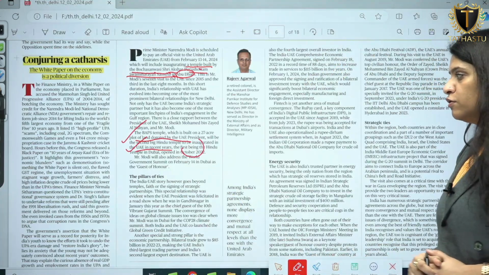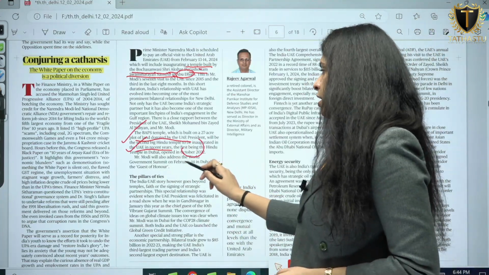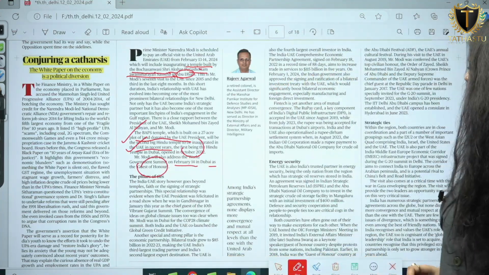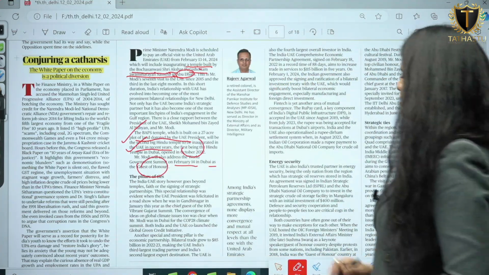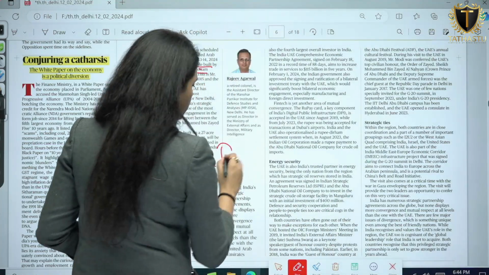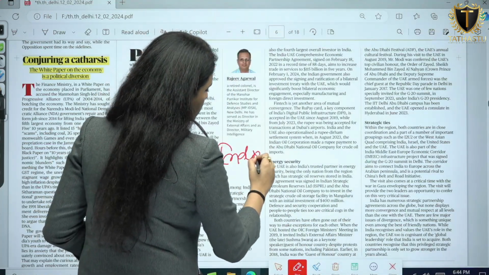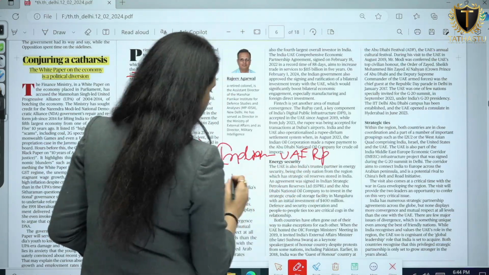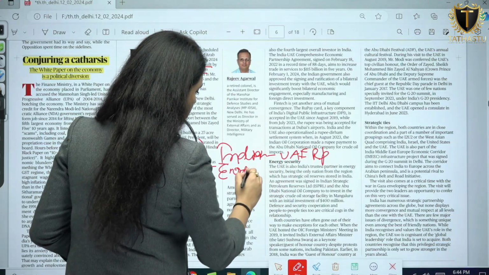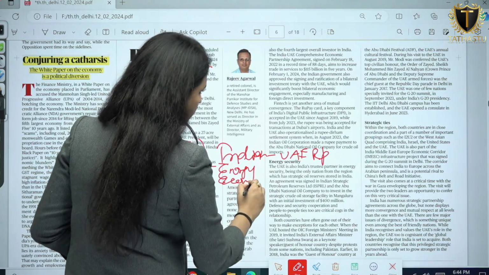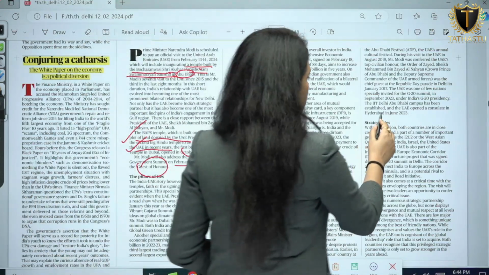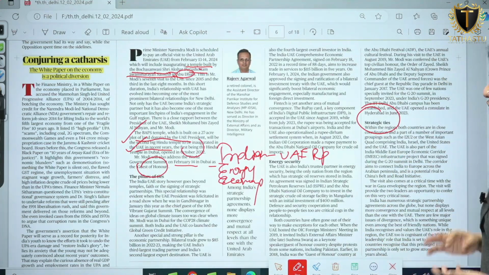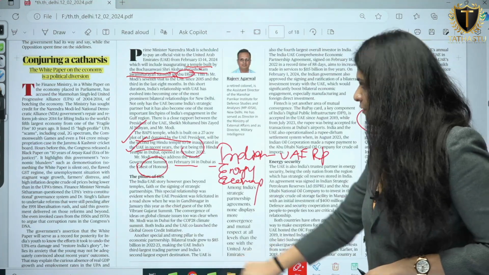Mr. Modi will also address the World Government Summit on February 14 in Dubai as guest of honor. So these are some takeaways from this article. What you have to take from this article is the India-UAE relationship in terms of energy, economy, strategic ties. So these are the points which you have to note down. Let's deconstruct this article one by one.